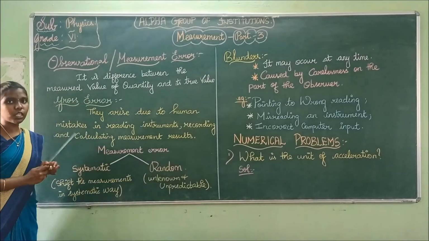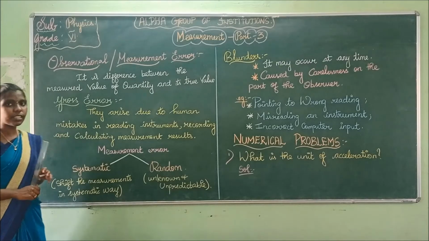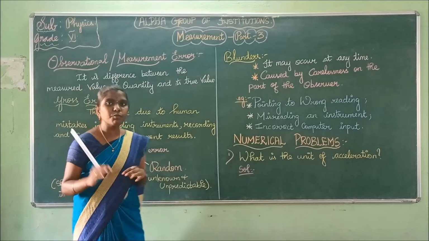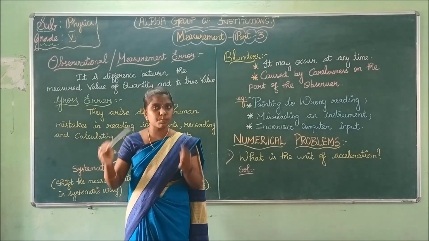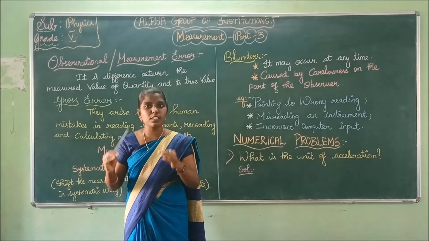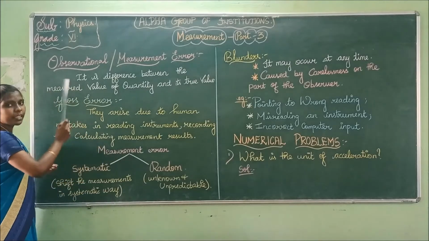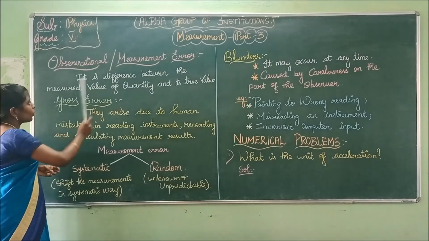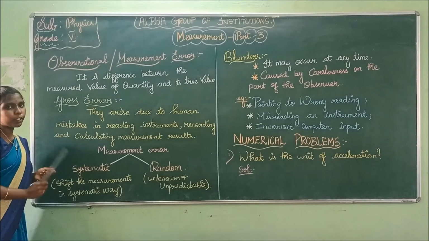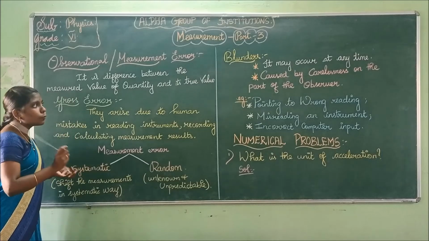Now we are going to see what is measurement error. Measurement error is also called observational error. Observational error is nothing but the error which occurs while observing the experiment. Measurement error is the difference between the measured value of a quantity and its true value.